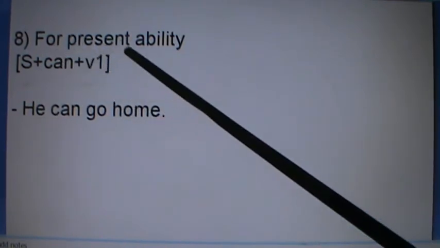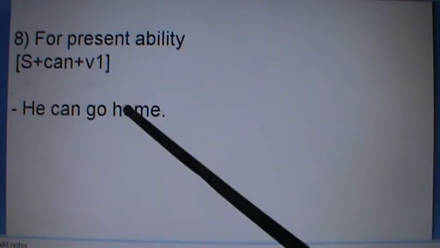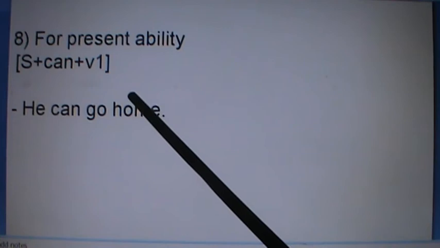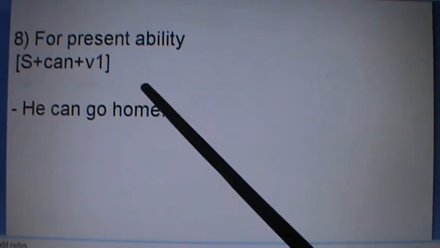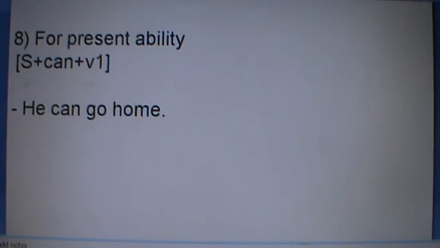Similarly, number 8, for present ability. Subject plus can plus verb 1. He can go home. ऊ घर जान सक्छ. That's the one kind of ability. If you want to express an ability type statement, then you can use can plus verb 1. जान सक्छ, खान सक्छ. You can learn English fast like this.